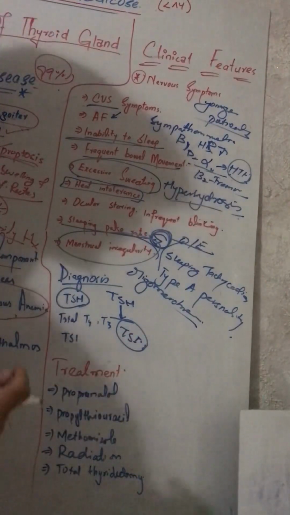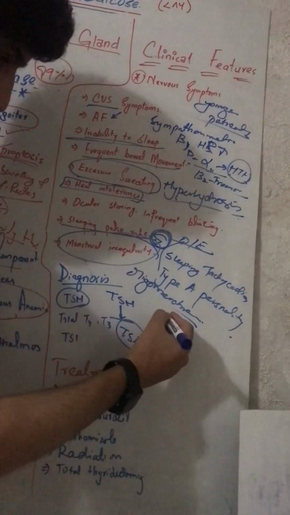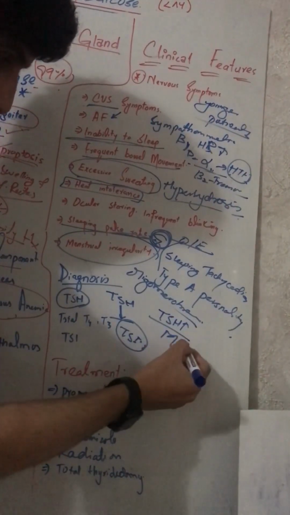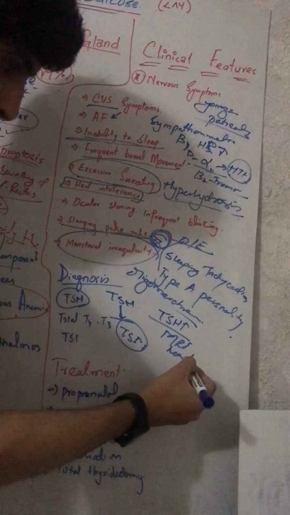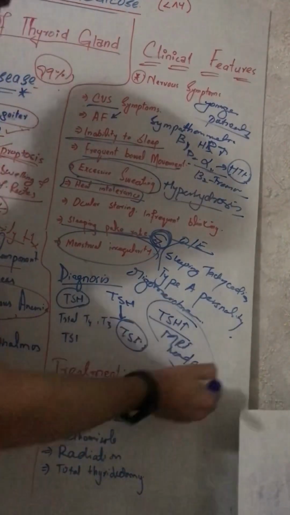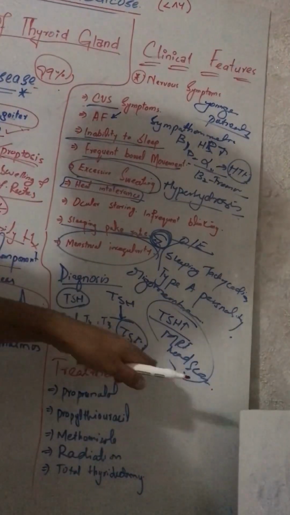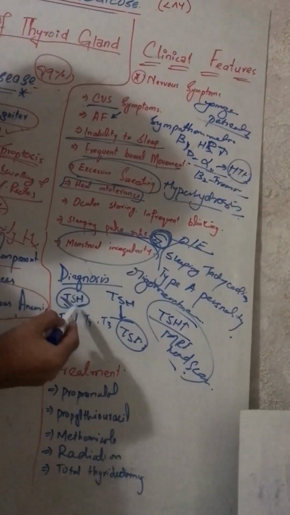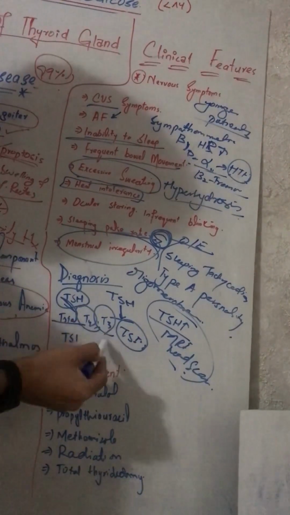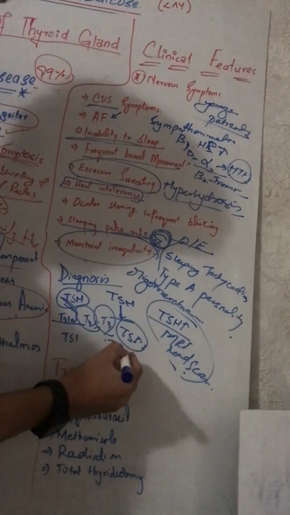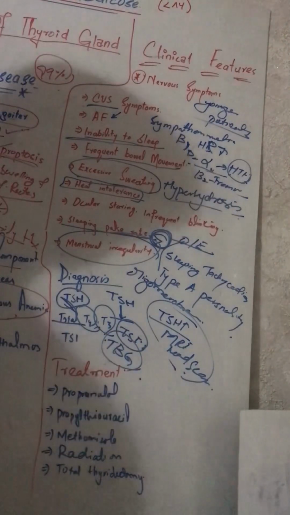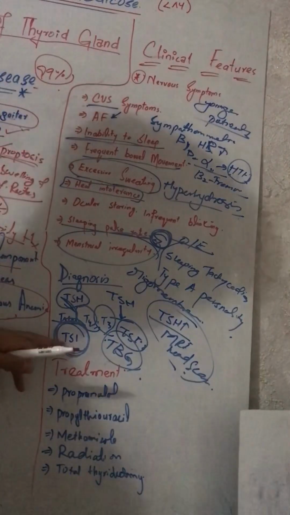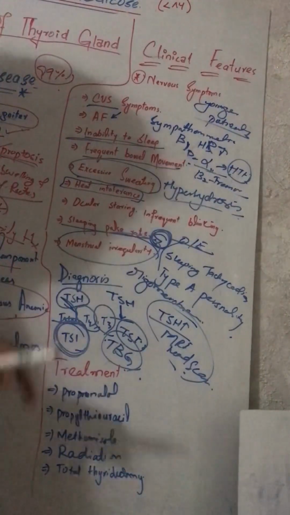But if TSH is high, elevated, then we go for MRI of the head, and we will not check thyroid-stimulating immunoglobulin. After the TSH confirmation, we check total T4 and T3, thyroid binding globulin, and TSI as indicated in Graves' disease.